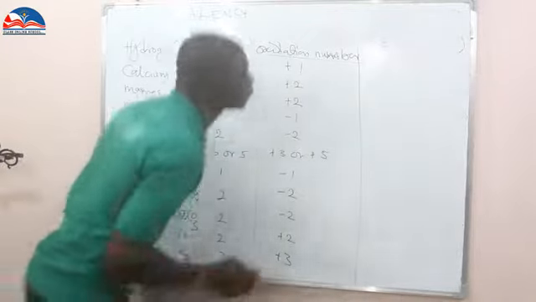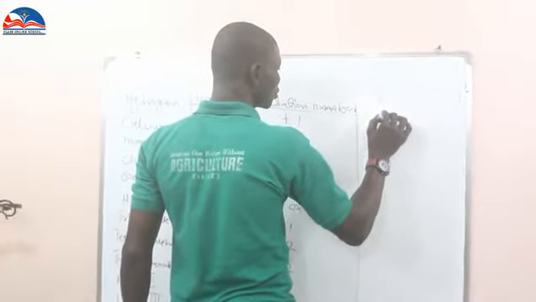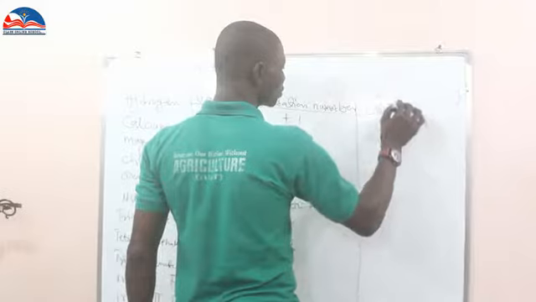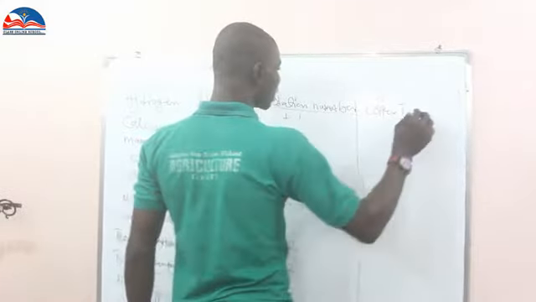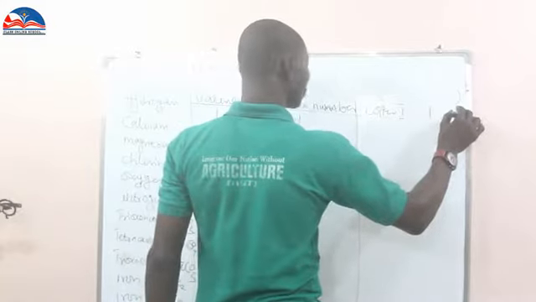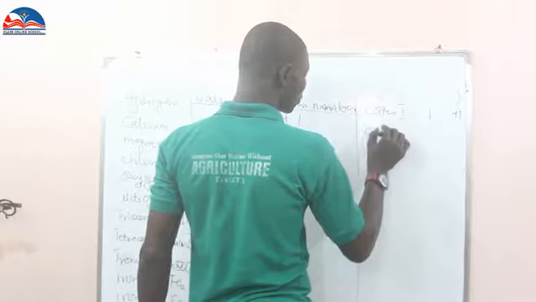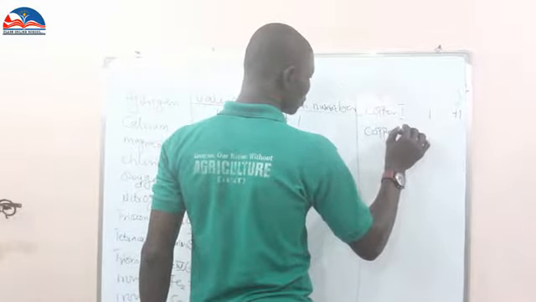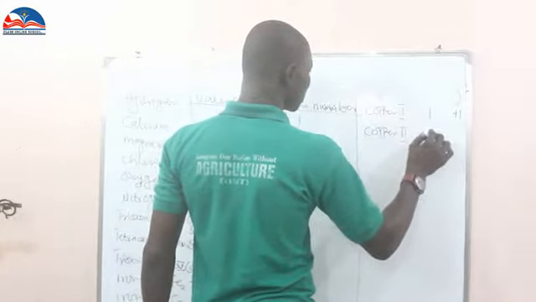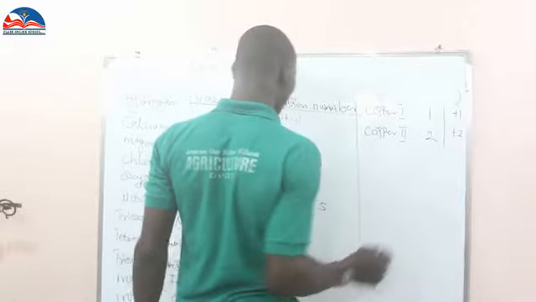We also have copper 1. The valency is 1, while the oxidation number is +1. We also have copper 2. The valency is 2, while the oxidation number is +2. Let me just stop here.